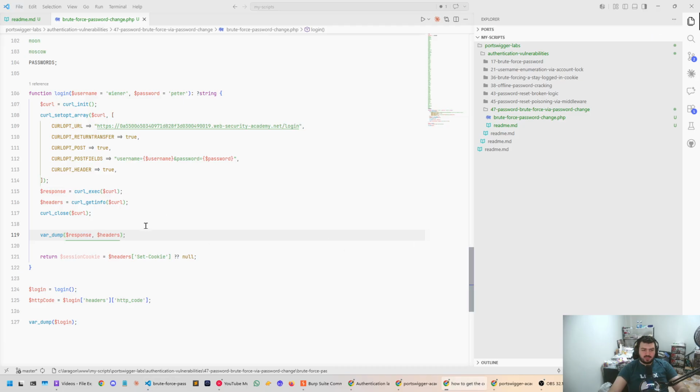And then what we could do is essentially just have HTTP parse headers off the response. And then this is a function that I could copy from, oh, it's a PECL extension. Okay.